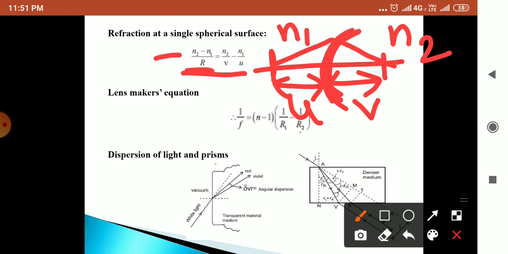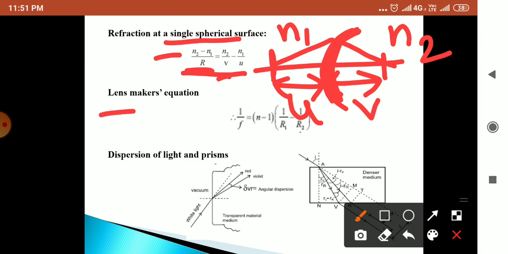Again, n2 is the refractive index of the denser medium. v is the distance of the image formed due to the single spherical surface, and u is the initial distance of the object kept at a distance from the spherical surface. So we get this formula due to the single spherical surface.